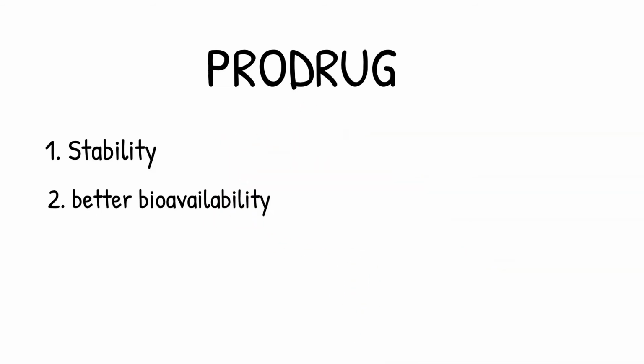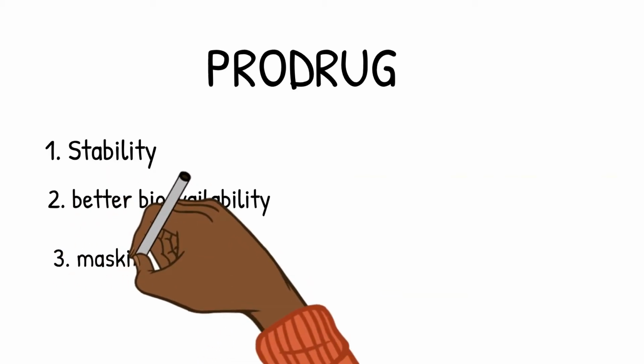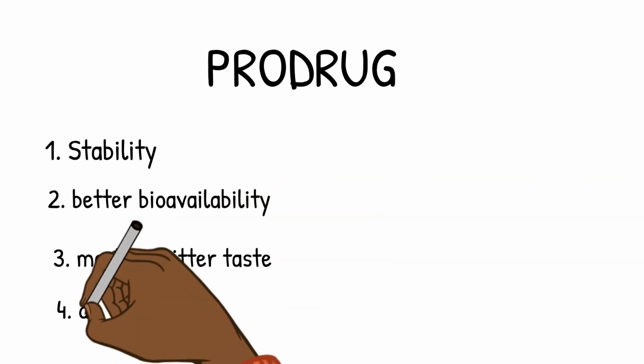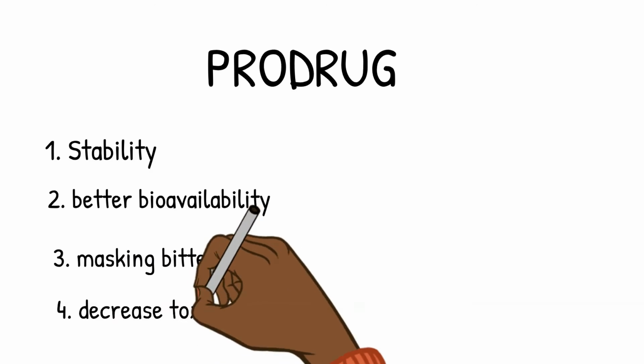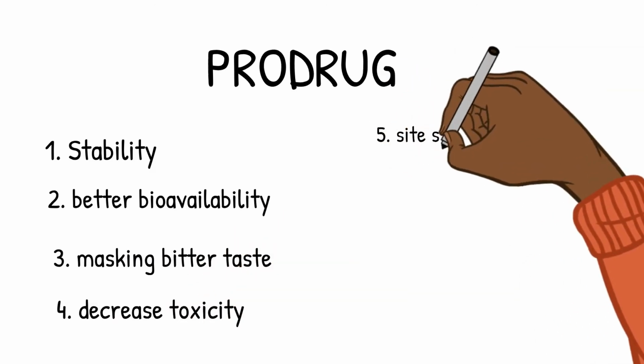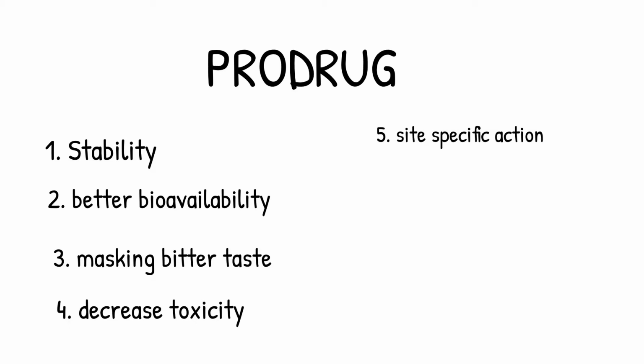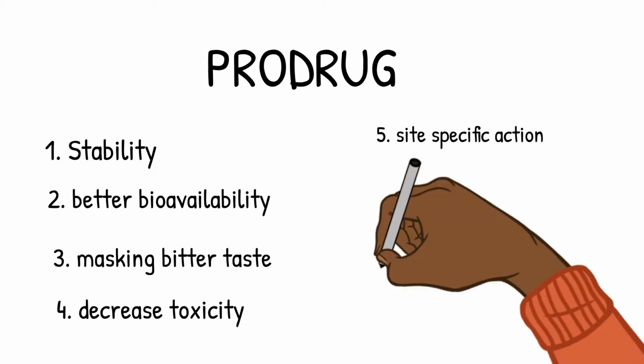Giving the drug as a prodrug might mask the bitter taste of the active metabolite and sometimes also helps in decreasing the toxicity. Prodrugs also help in site specific action. One of the important examples is sulfasalazine, which is given in the treatment of rheumatoid arthritis and ulcerative colitis.